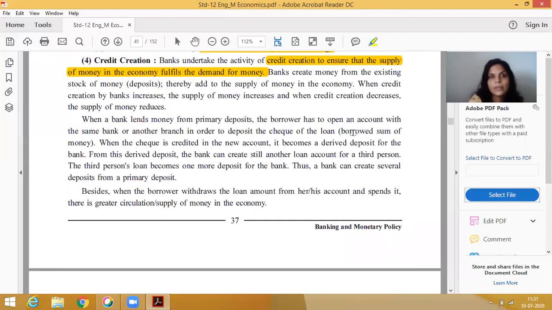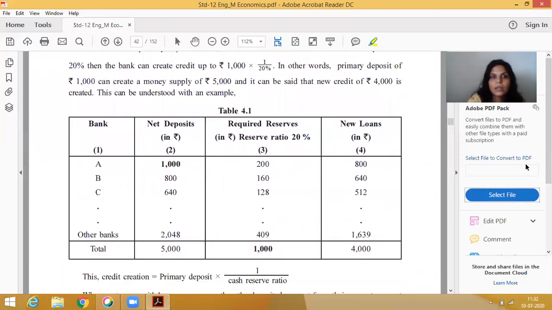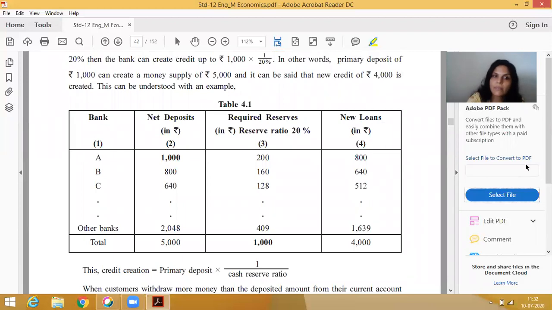How many times the money is deposited by the next and next person, and how many times it is lent by the bank, depends on the supply. When credit creation increases, the supply of money increases, and when credit creation decreases, the supply of money reduces. In the example I explained, the bank lent money 3 times, so credit creation is more.